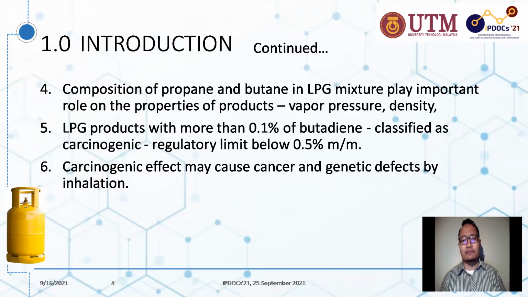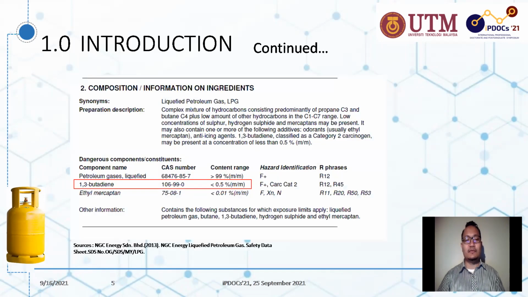The composition of propane and butane in the LPG mix plays an important role in the properties of the product, which affect the vapor pressure and density of the LPG product. LPG product with more than 0.1% of butadiene is classified as carcinogenic. That's why the limit was set to below 0.5% of weight fraction. This carcinogenic effect may cause cancer and genetic defects by inhalation. Here is the safety data sheet of the LPG, which states that the butadiene level should be below 0.5% of weight fraction.